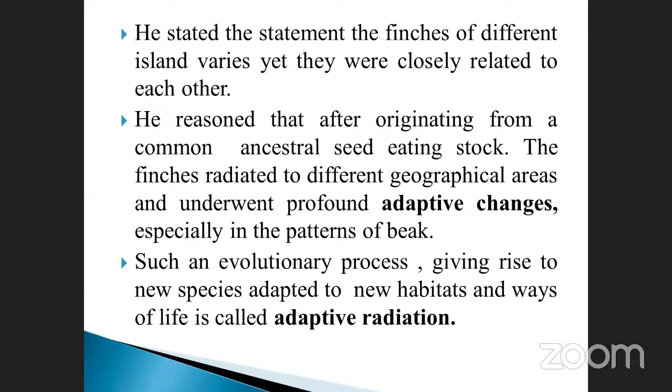Such an evolutionary process giving rise to a new species adapted to a new habitat and ways of life is called adaptive radiation. Once again: first they were seed eating, then changed into insect eating. The insect-eating species is considered a new one. That is called adaptive radiation, your adaptive changes.